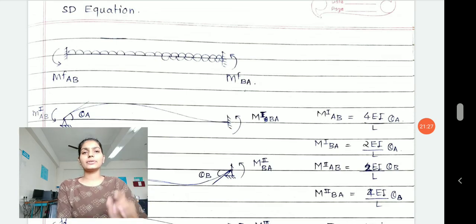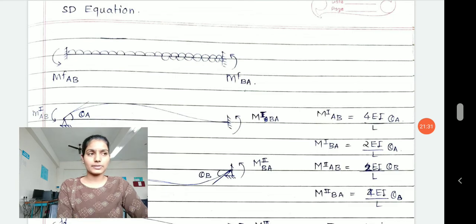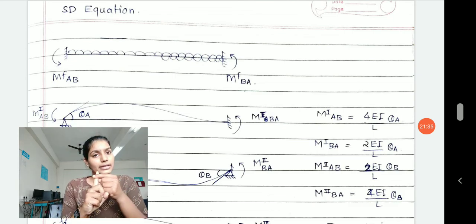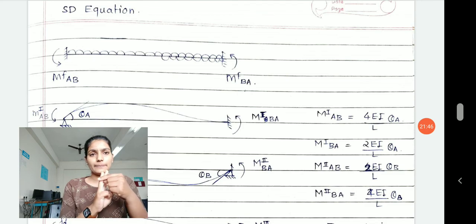Now we are trying to understand the SD equations or slope deflection equations. See, in the slope deflection method, first of all we will try to understand how to develop the slope deflection equation. Then we will understand how to calculate the fixed end moments, what the concept of fixed end moments is, and then later we will try to solve the problems.